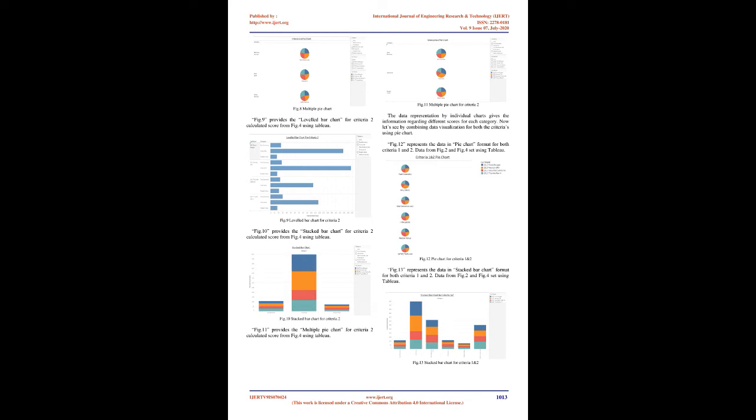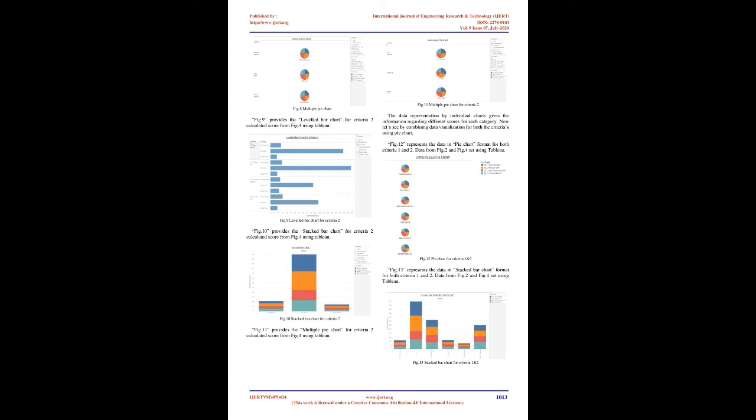Now we have the calculated data ready, and this can be represented in the data visualization types to see how easy it is to interpret by using different visual elements. Fig. 6 provides the leveled bar chart for criteria 1, calculated score from Fig. 2 using Tableau. Fig. 4 is calculated by using the defined criteria 2 and calculating the score for each car brand by category, using range multiplied by weight to get the score and then summing up the score of each car brand. Fig. 7 provides the stacked bar chart for criteria 1, calculated score from Fig. 2 using Tableau.